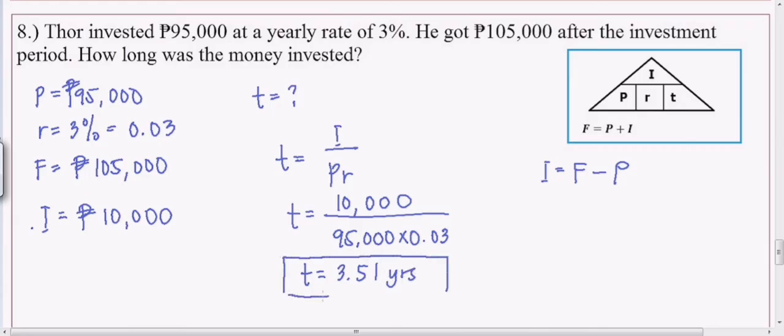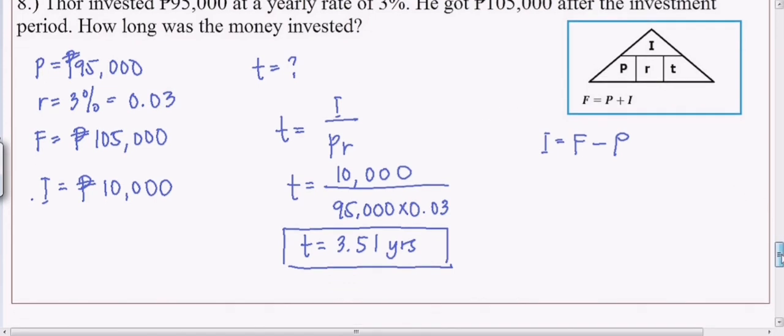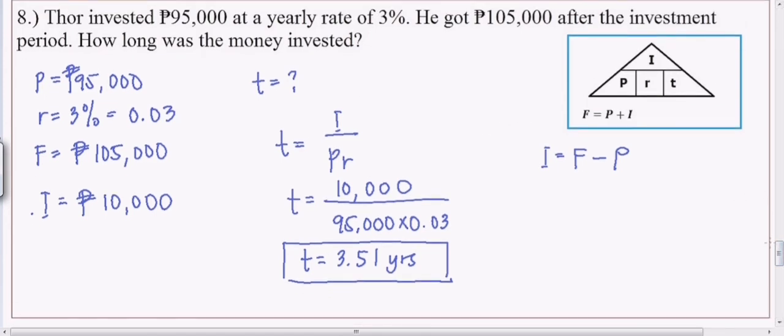So, yung pera niya nagtagal sa bangko ng 3.51 years. Kaya, lumago siya ng 10K, guys. Biruin mo yon, from 95K, naging 105K after 3.51 years. So, that is how you compute different values involving simple interest. So, next na video natin would be all about compound interest.